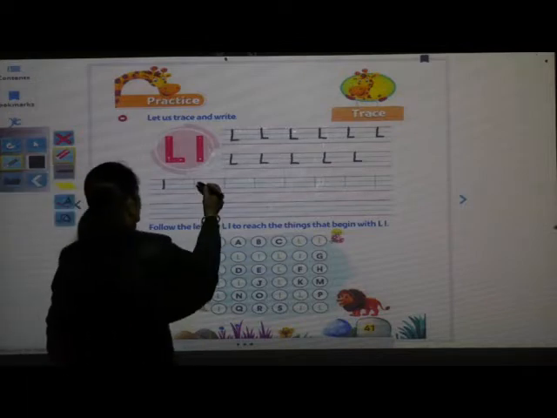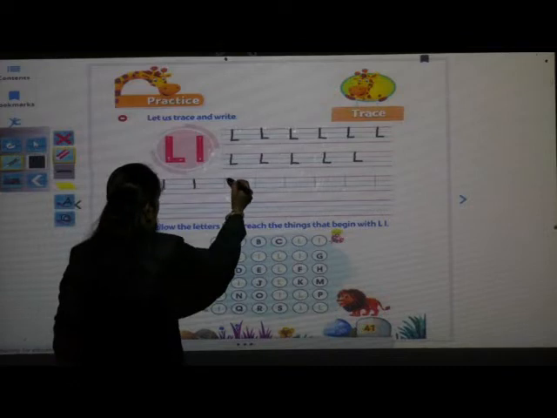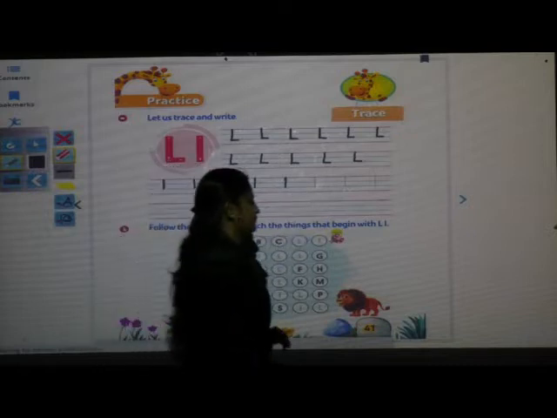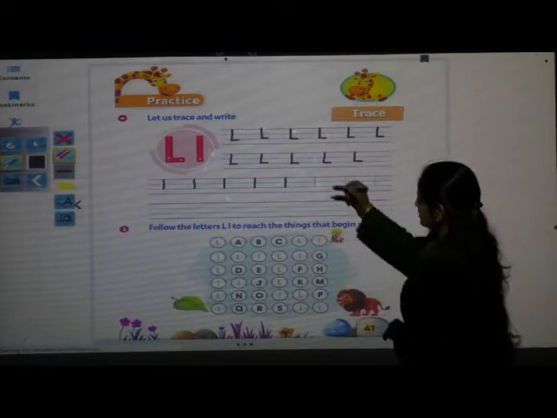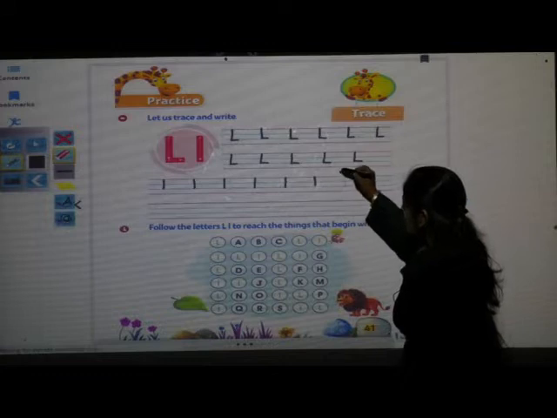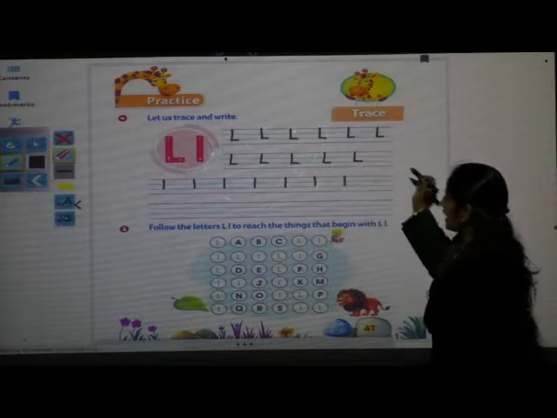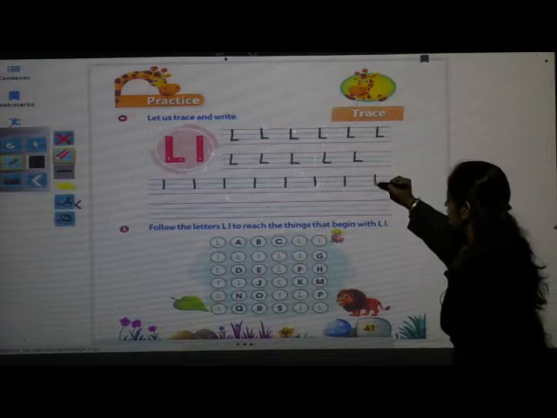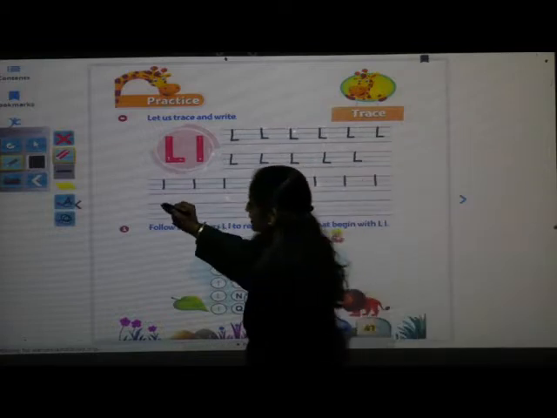Come on, repeat after me. Small letter L. Write fast. Small letter L. And what is the phonic sound of letter L? It is L. L, lion.